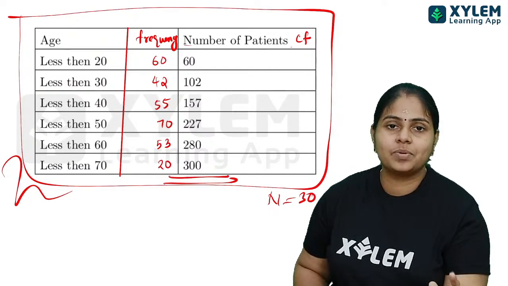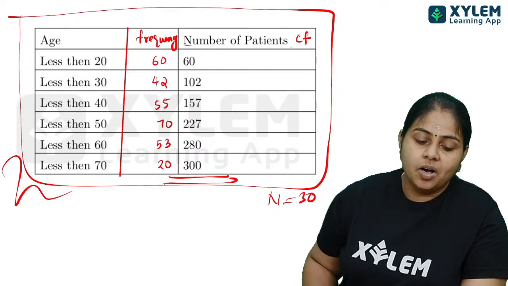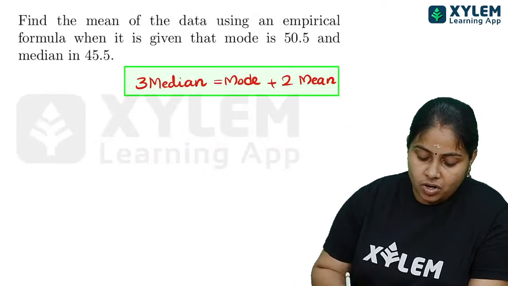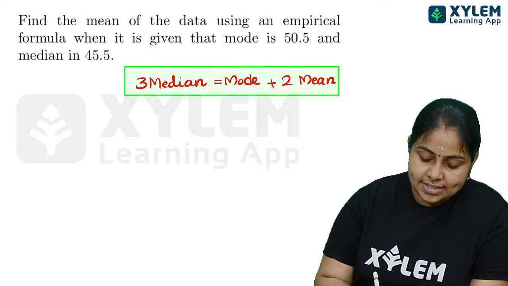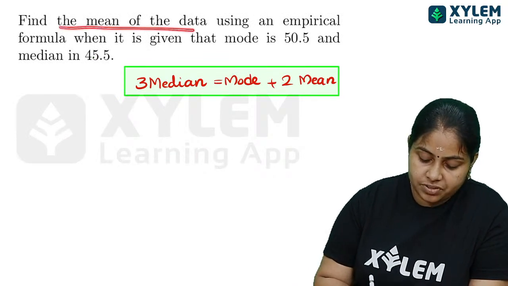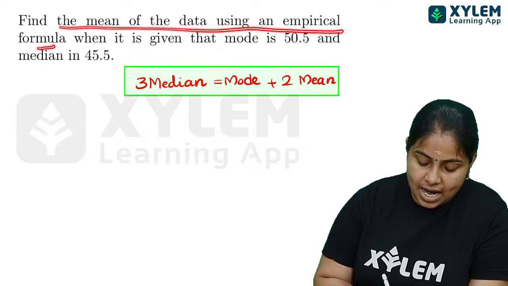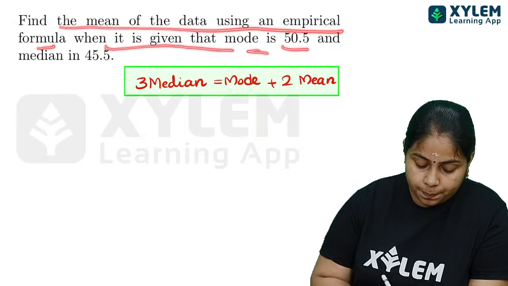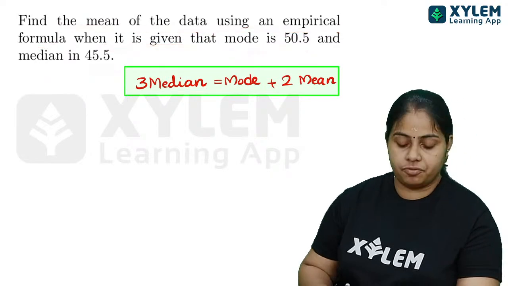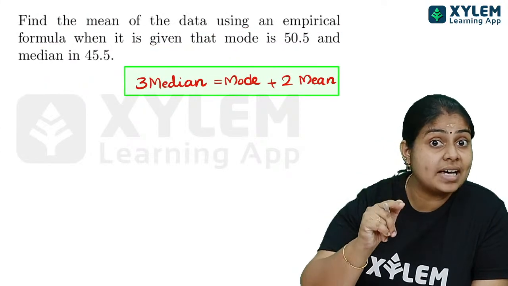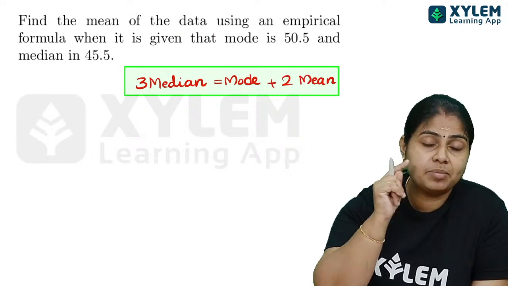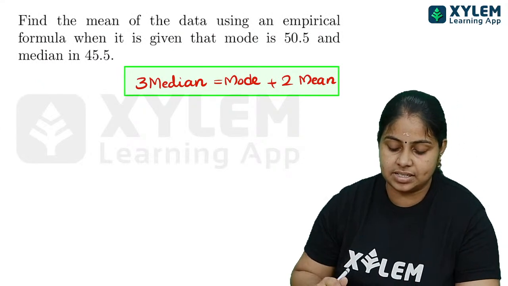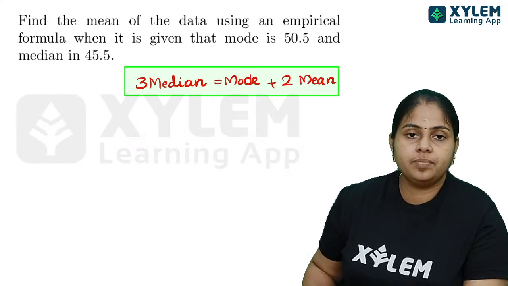Normally we are getting questions like that, right? Okay, so children, there is an OR question: find the mean of the data using an empirical formula when it is given that mode is equal to 50.5 and median is equal to 45.5. So in the first question and the last question, we have the internal choice. It is already given in this section.